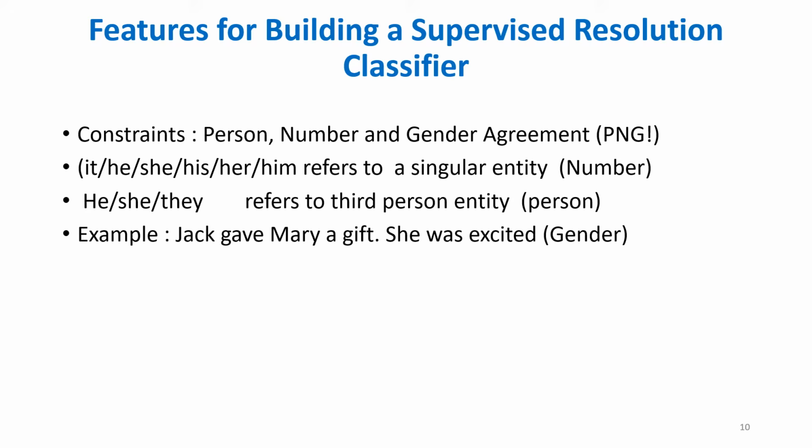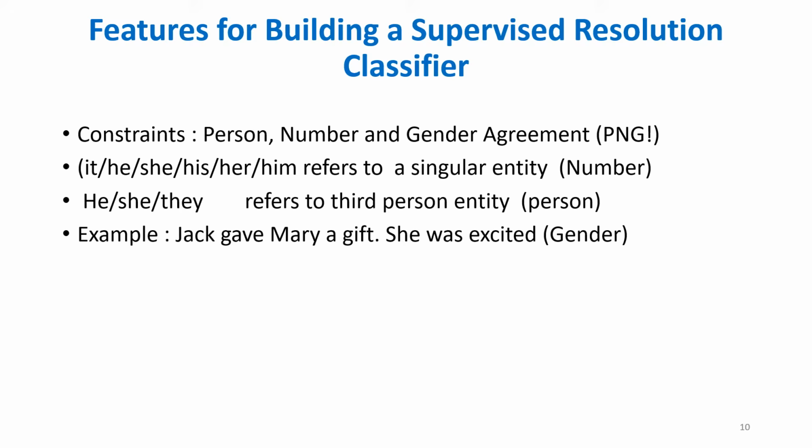So these kinds of constraints can help us to an extent to resolve a referential expression. For instance, it, he, she, his, her, him definitely refer to a single entity. So if we have more entities which are referring back, we can pick the correct entity which is a singular entity. When there is a word it and there are so many nouns before it, we can pick the noun which is a singular noun. That's what it means.